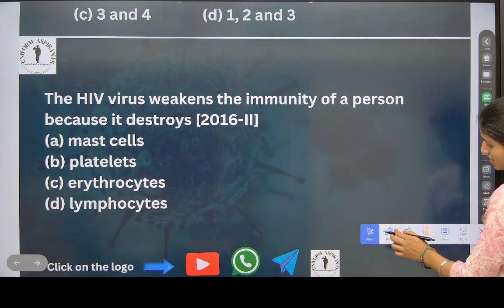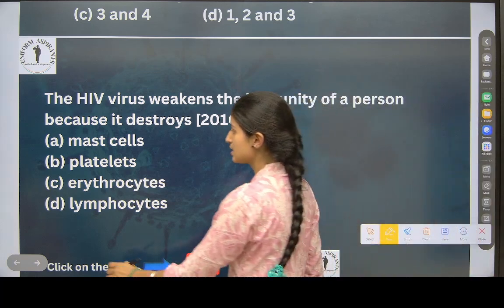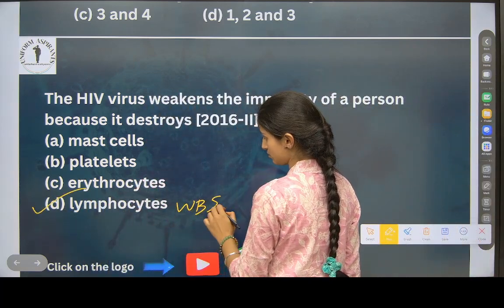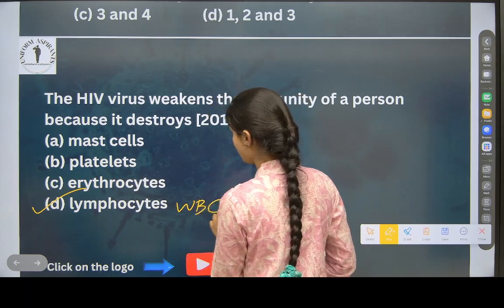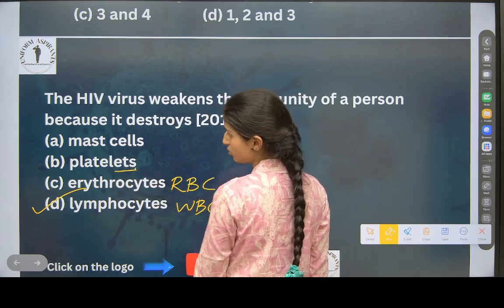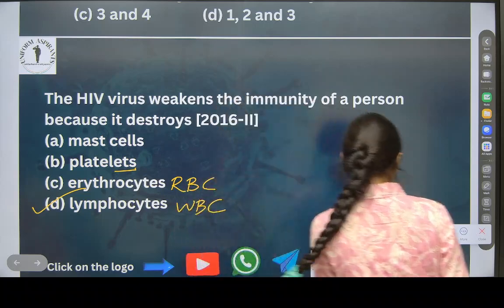The HIV virus weakens the immunity of a person because it destroys what? It destroys white blood cells. White blood cells are called lymphocytes. These are red blood cells. Platelets are known as thrombocytes. Okay.